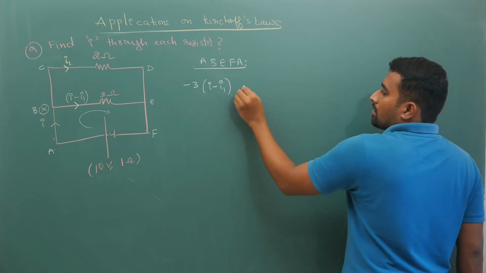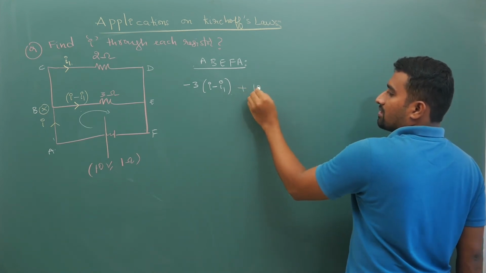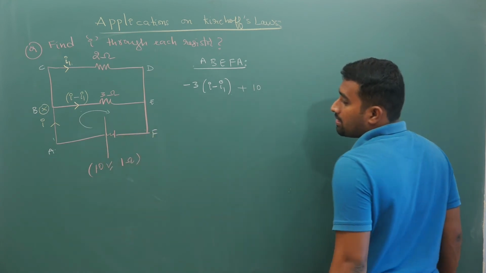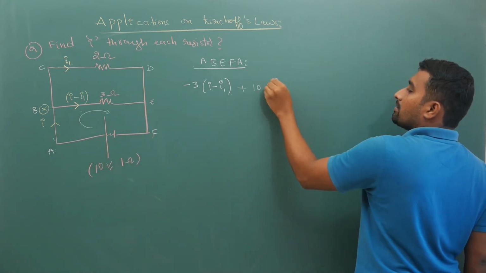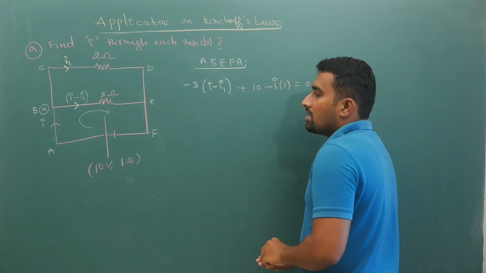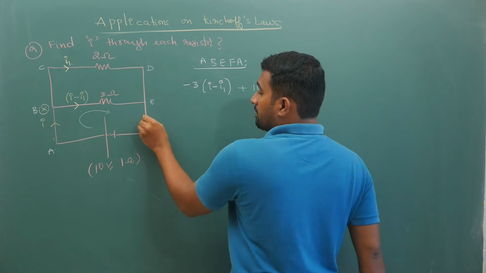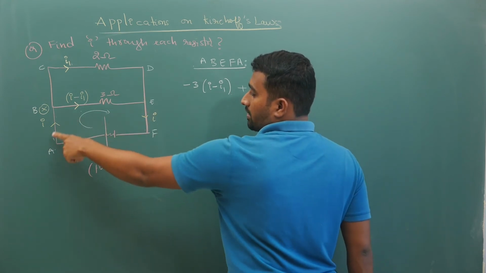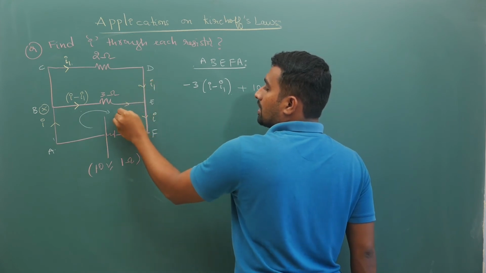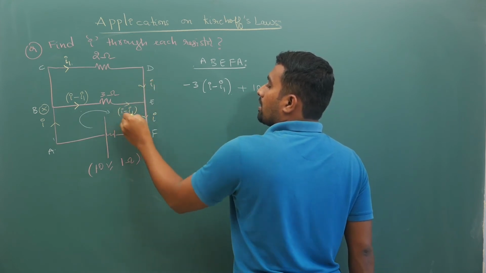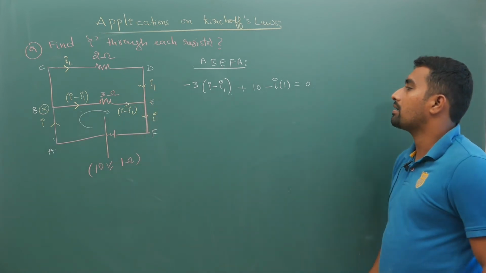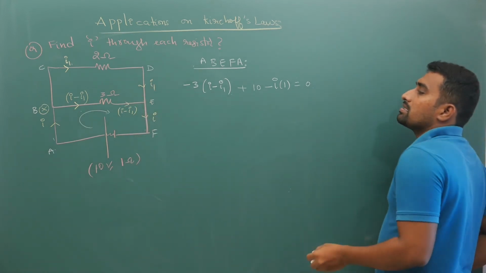Then plus 10 for the battery, from E to F nothing, then across here, followed by minus I times 1 is equal to 0. In this entire branch you will have I only. Here I1 is coming, and I minus I1; these two currents combine and give you I. So that gives me this equation.